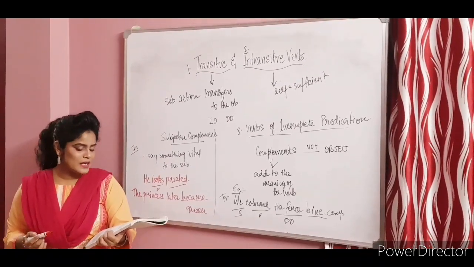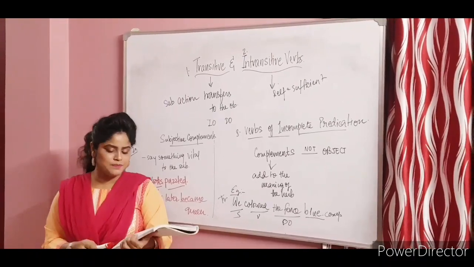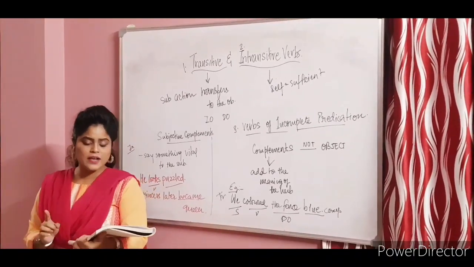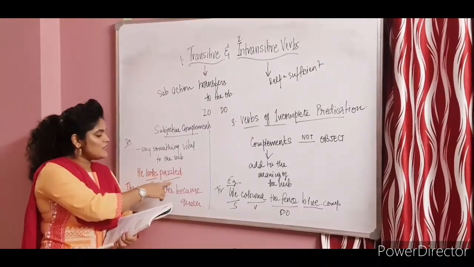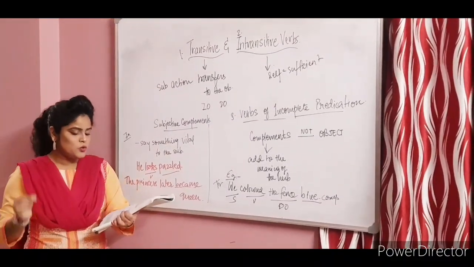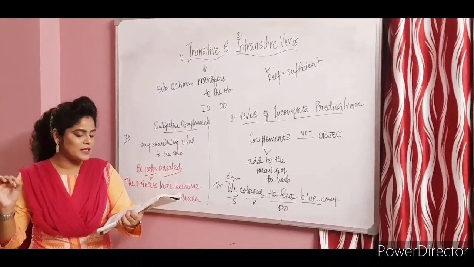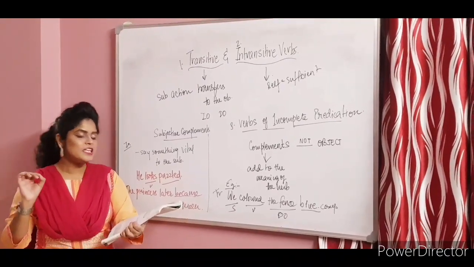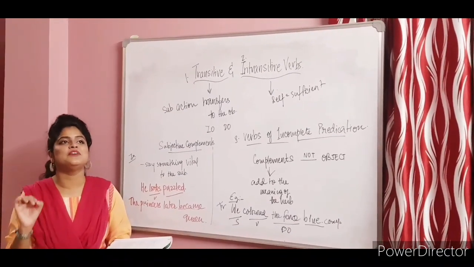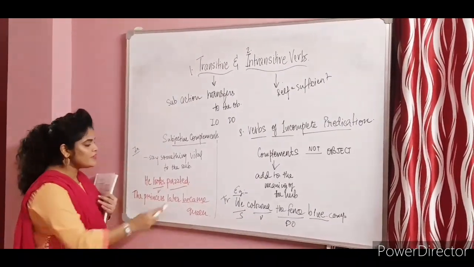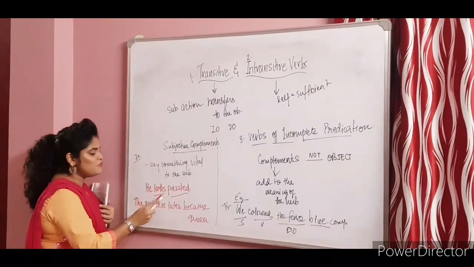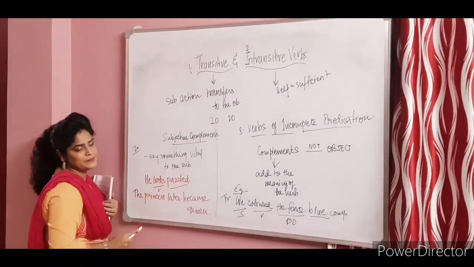Now, what do we understand? An intransitive verb that requires a complement to convey its full meaning in the sentence is known as an intransitive verb of incomplete predication. Okay, without this complement, the verb is incomplete.